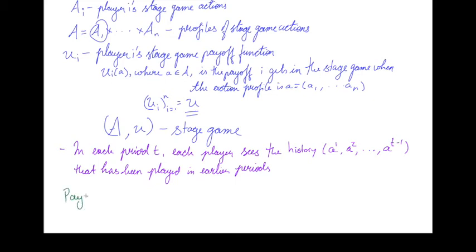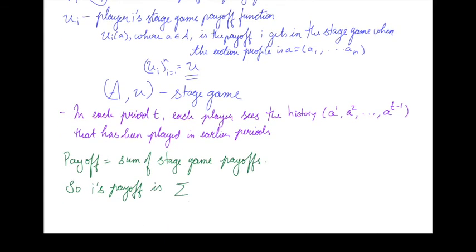What is the payoff of the player? Each player's payoff is the sum of the stage game payoffs. And we're going to discount that. So player i's payoff is the sum from little t equals 1 to capital T of the utility that player i gets from the action profile that the players choose in period t, but we're going to multiply that by a discount factor, delta_i to the t-1. The first period payoff is not discounted because it's delta_i to the 1 minus 1, which is 0, so it's 1. And the second period payoff is multiplied by delta. The third period payoff is multiplied by delta squared, and so forth. So we are going to discount future payoff.